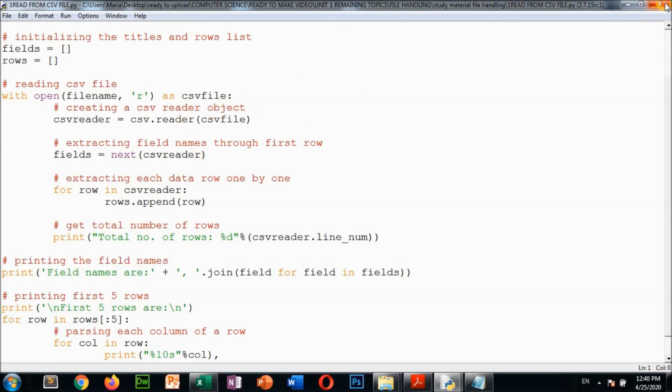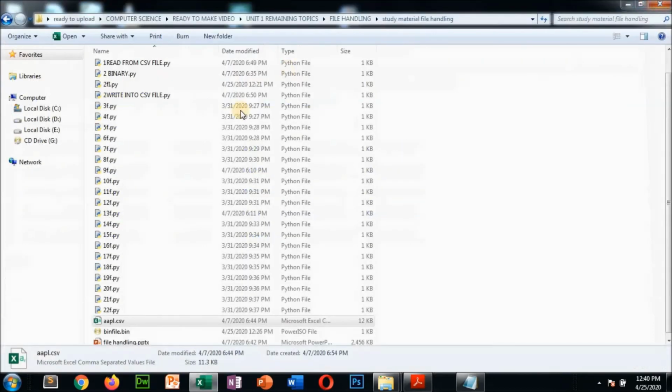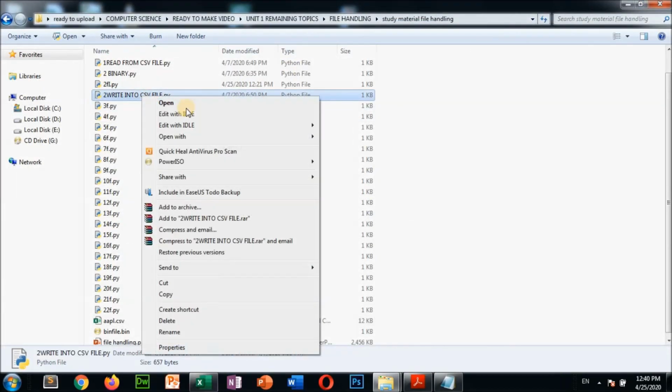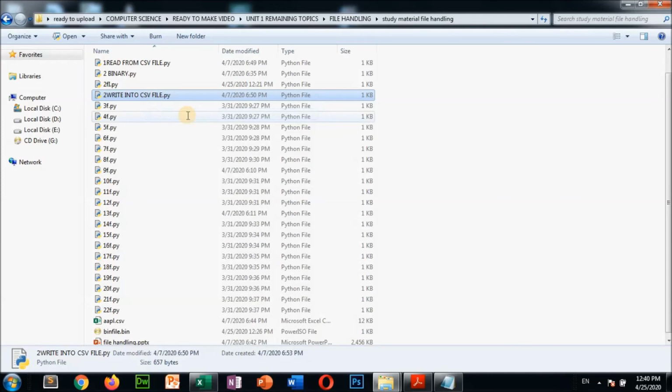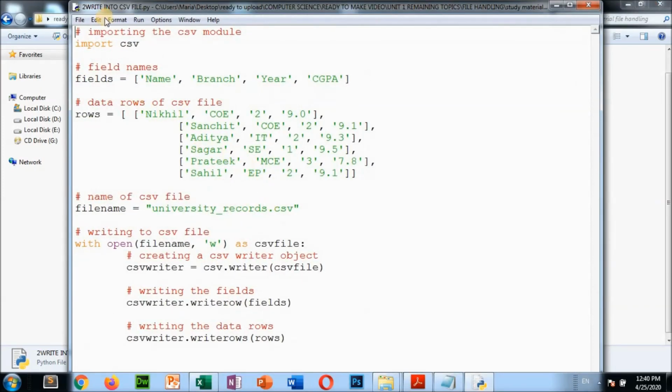This is one of the topics of your syllabus that we have done. Now, writing into a CSV file. How to write into a CSV file, you also have to understand that. So here we are importing the csv module. For any CSV program you have to import this module. Here we give the field names: name, branch, year, CGPA.